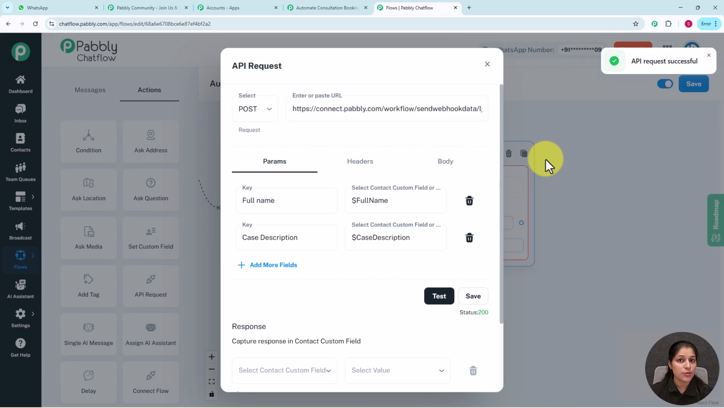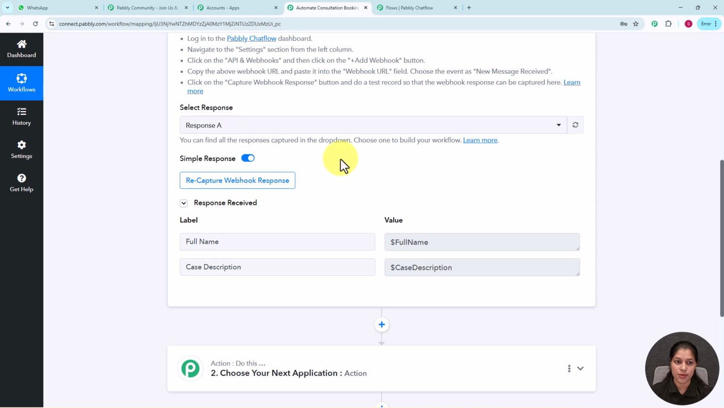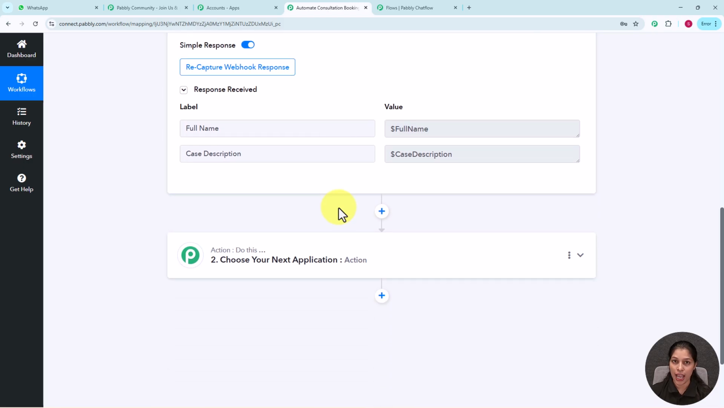Now let's move on to our Pabbly Connect and check whether we are getting the response over there or not. So for that, let's move on to a Pabbly Connect, and here you can see we are getting the response, that is response A, with the fields such as full name and case description, which we have recently added to our API request. So here we are done with our trigger app. Now we simply have to add our action app. So what action we are going to perform? We are simply going to add the client details over the Google Sheet.